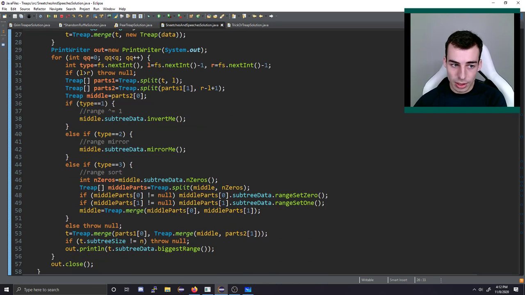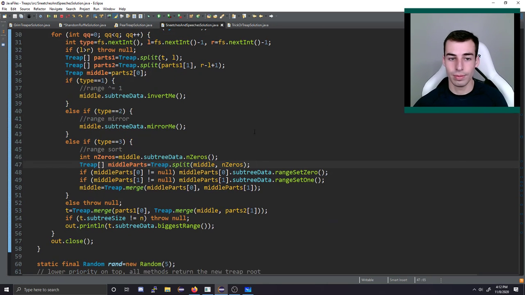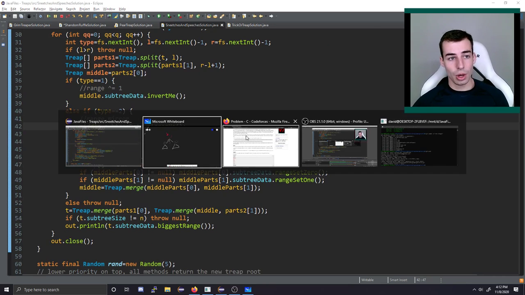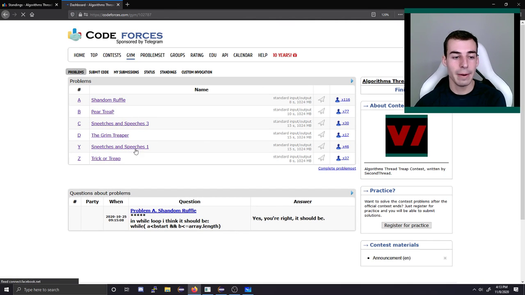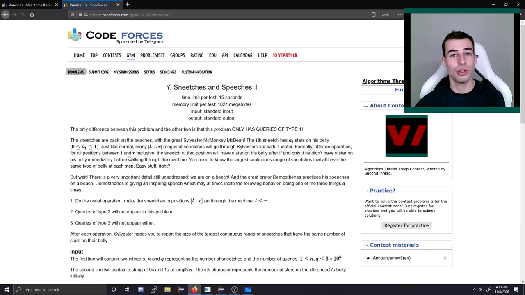Now we have a bunch of these queries. We either want to invert this middle part, mirror this middle part, or sort this middle part. The sort is just a range set to 0, range set to 1. So not too bad. Okay, awesome. So there you go. Those are all but the hardest problem. And that'll get you 2 different problems, actually, if you're able to implement that, because this Speeches and Sneetches 1 doesn't require treaps. You can do it with just segment trees if you're trying to.